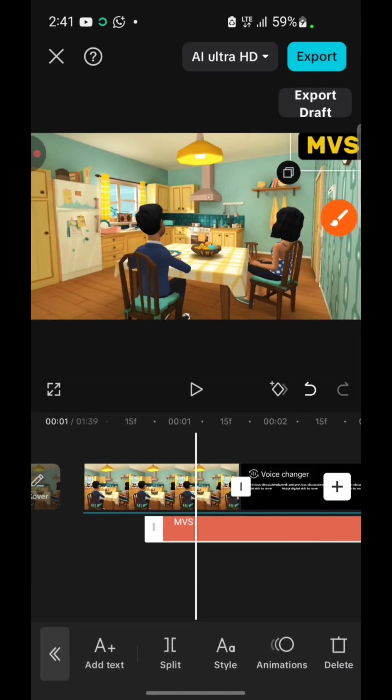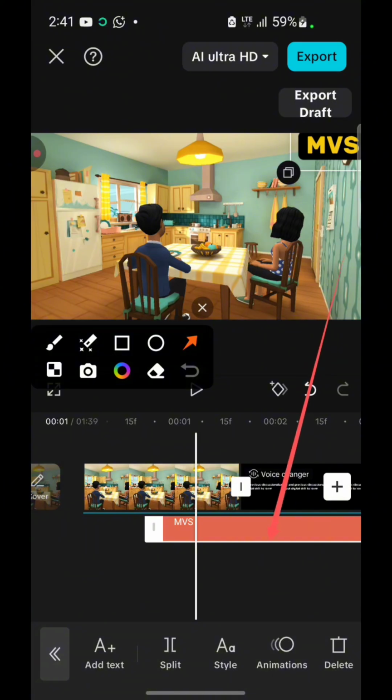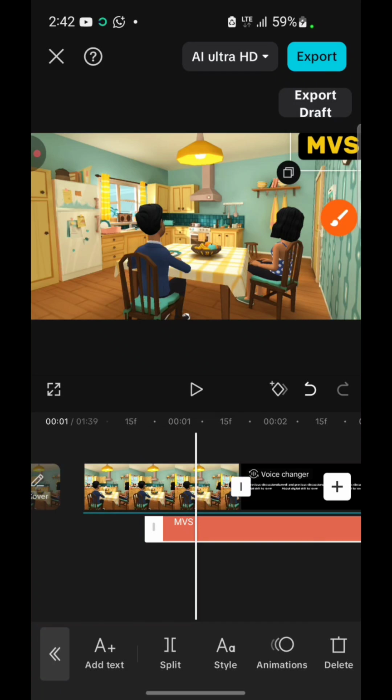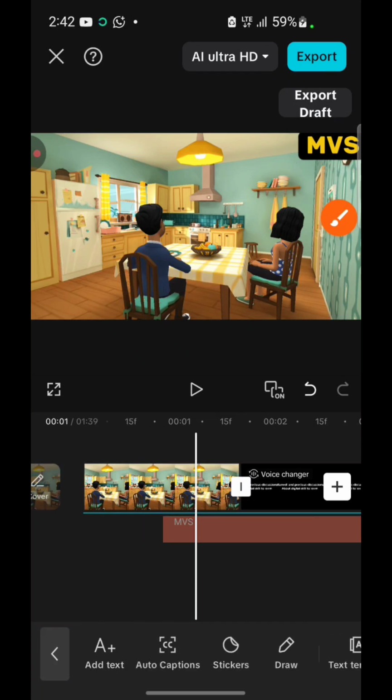All right, so what you want to do now is drag this thing to the beginning, to the starting point of this video, and we are going to extend it to the end of the video. So just hold it. You're going to tap and hold and drag it to the end of the video. Tap, hold, understand? You can only do this. You need to tap and hold. You know what tap, hold means? Tap and hold, then drag it to the end of the video.